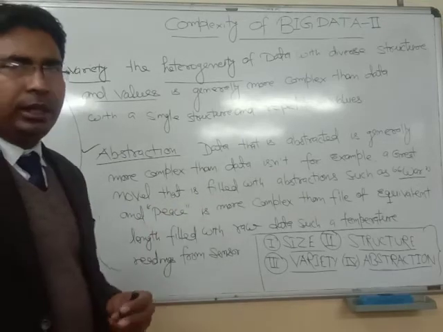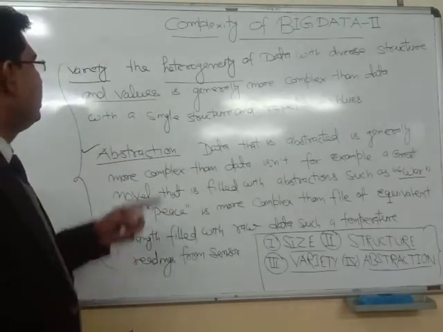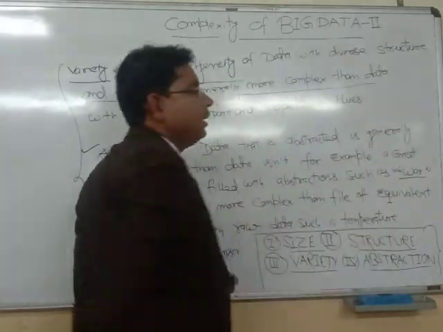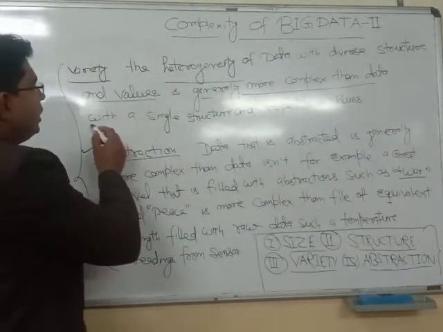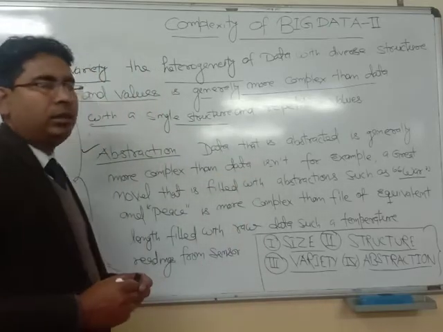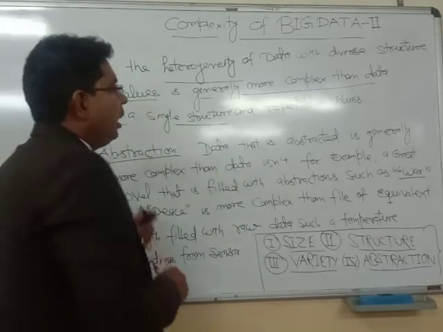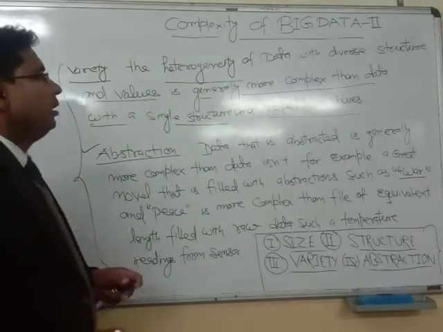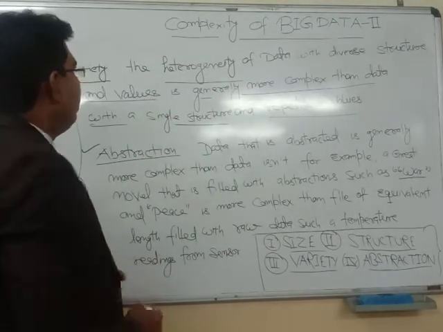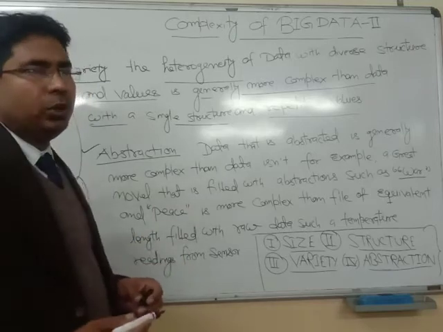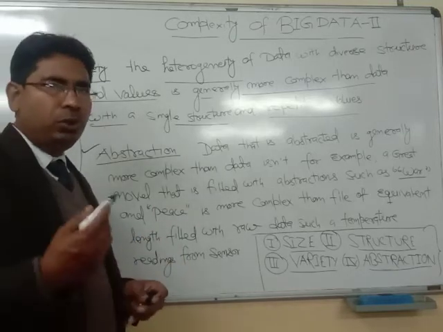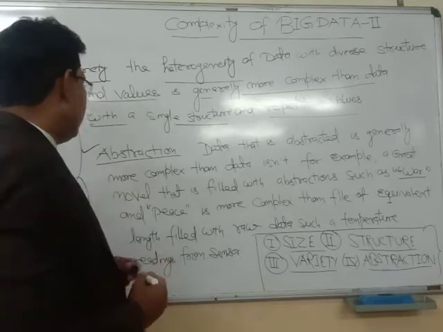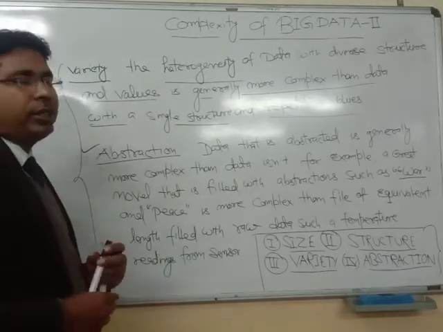As we earlier studied about the structure, the same thing happens here: it is generally more complex than data with a single structure and repetitive values. Many times the values are repetitive, so repetitive values is also a complexity of big data.